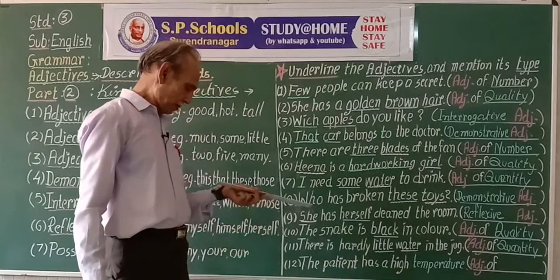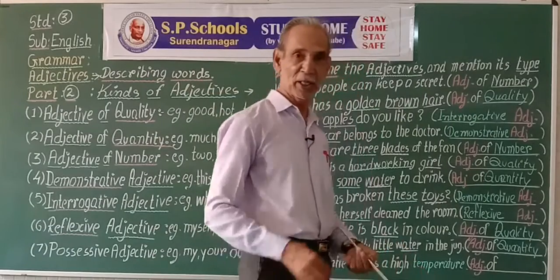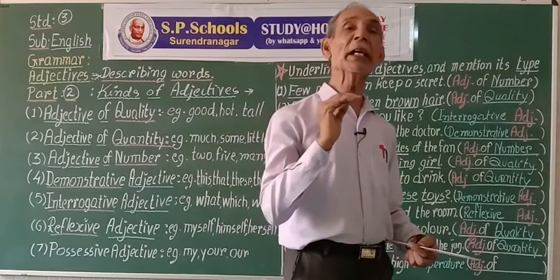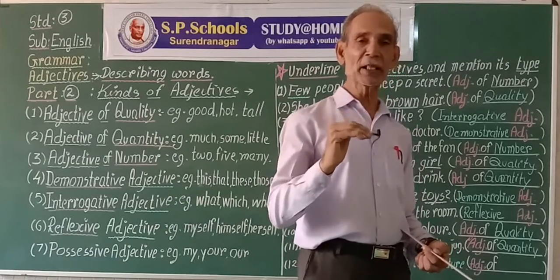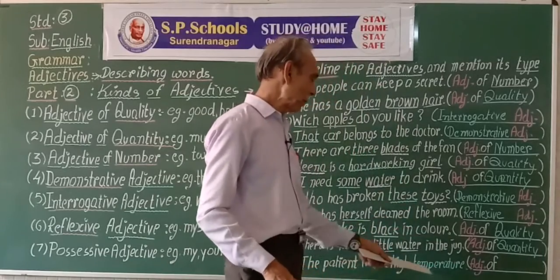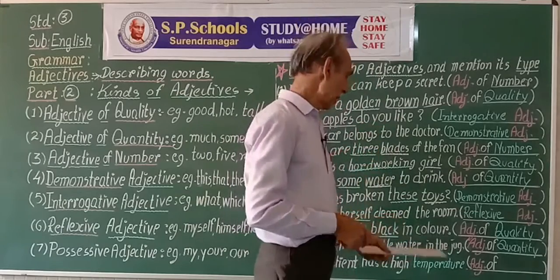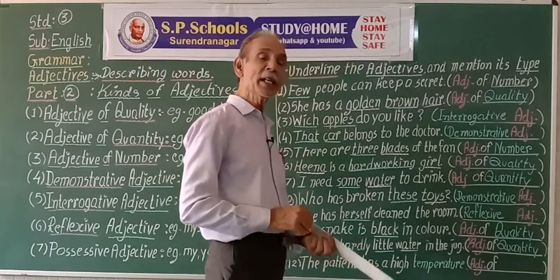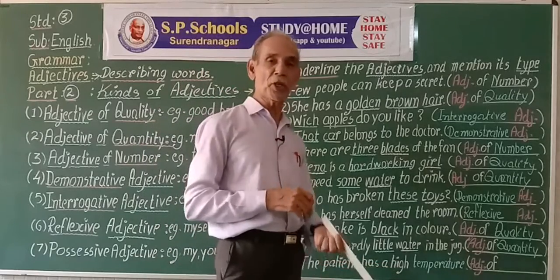The last one. The patient has a high temperature. Now, pay attention. Temperature we measure in degrees. We can count degrees, 90 degrees, 91 degrees, 100 degrees, 101 degrees. So, temperature is a countable noun. Temperature is a naming word, countable noun. So high is the describing word, high temperature.